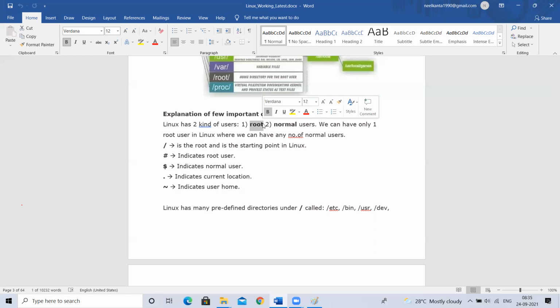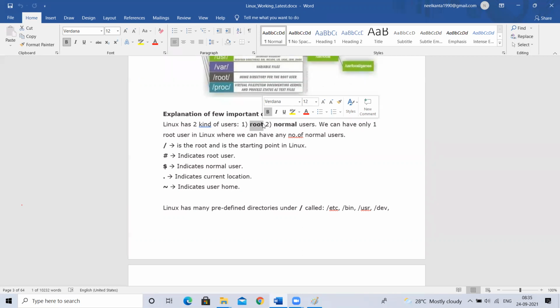So by the time we finish the configuration, we'll have a root user and no normal users. But later, using that root user, we can create n number of normal users.